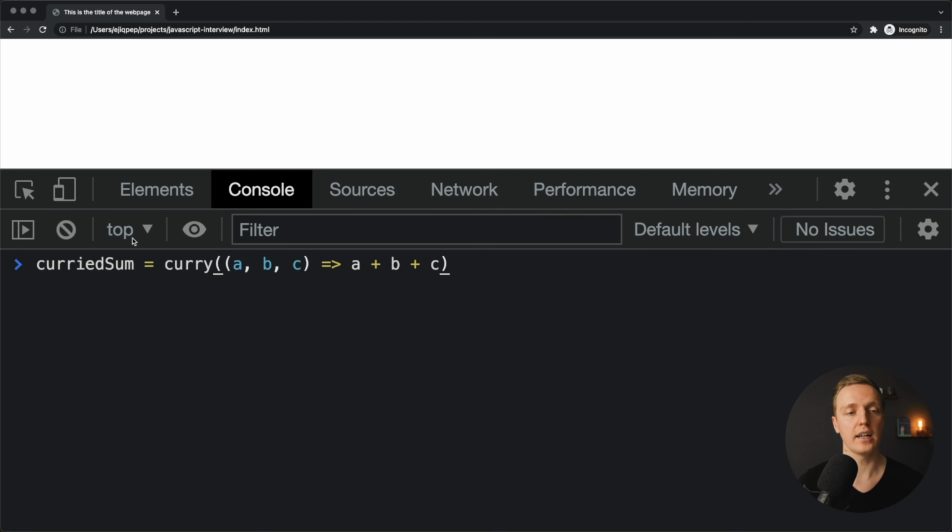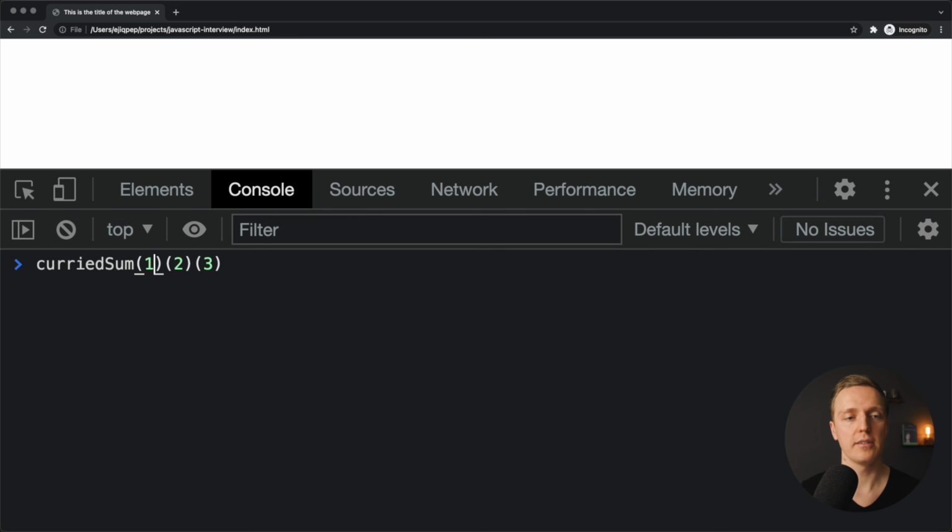What we can do with curriedSum later, we can write here our arguments. We have 3 arguments, however we want to. For example, we can write here 1, 2, 3, just like 3 normal arguments. We can also call it with 1, 2, and 3 separately, which means we are not getting a result until we are getting 3 arguments.